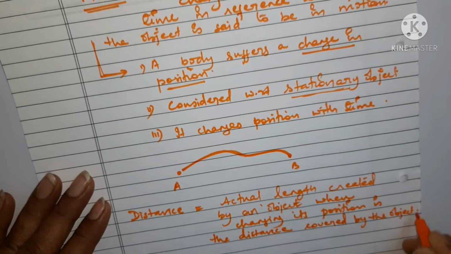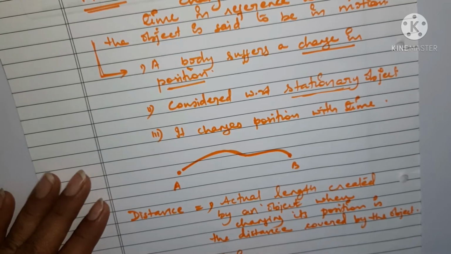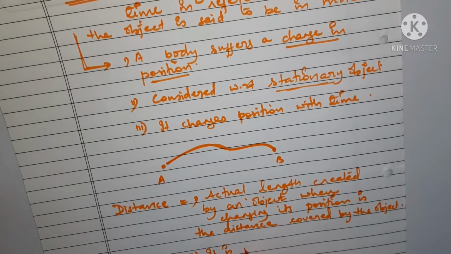And one more thing about distance is that it is irrespective of its direction.